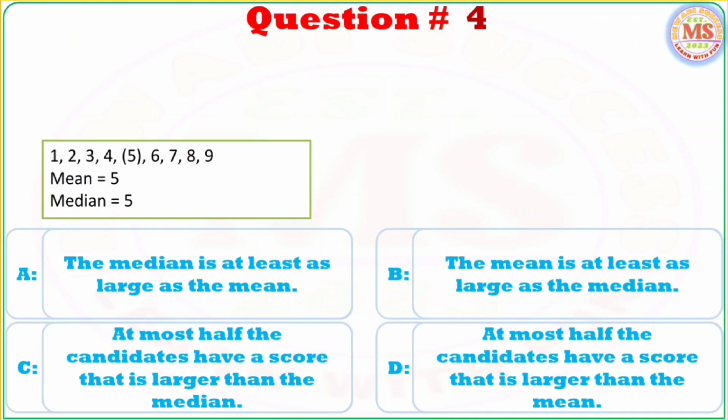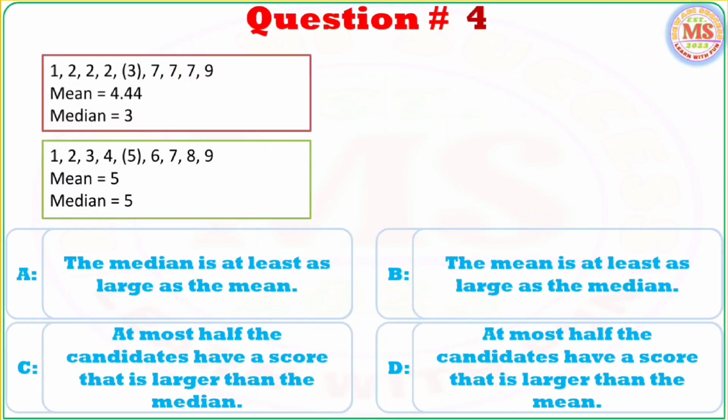But if the score is asymmetric, like 1, 2, 2, 3, 7, 7, 9, in this case the median is the middle number, which is equal to 3, and the mean is the average of these scores, which is equal to 4.44. In this case option A will be wrong, because the median is not at least as large as the mean.